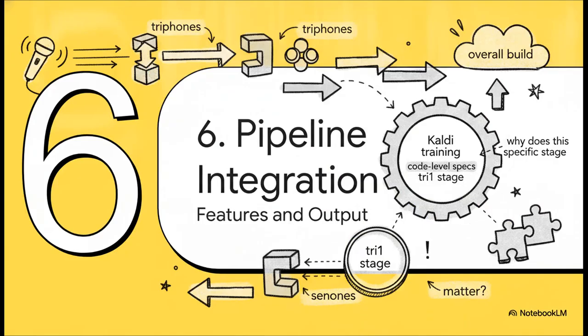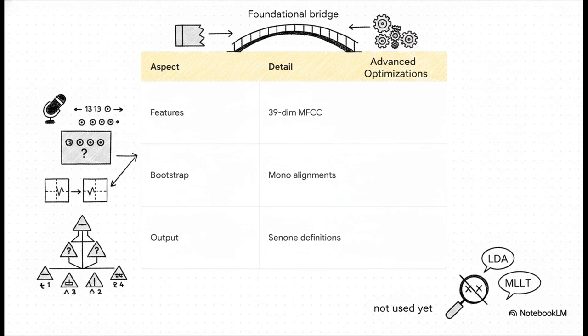Section 6. Pipeline integration. Okay, let's zoom out. How does this specific tri1 stage wire into the broader Kaldi architecture? The tri1 stage is really the foundational bridge between naive modeling and advanced optimization. Notice that it's relying on basic 39-dimensional MFCC features. That's your 13 base features plus velocity and acceleration. We aren't applying any fancy matrix transformations like LDA or MLLT just yet.